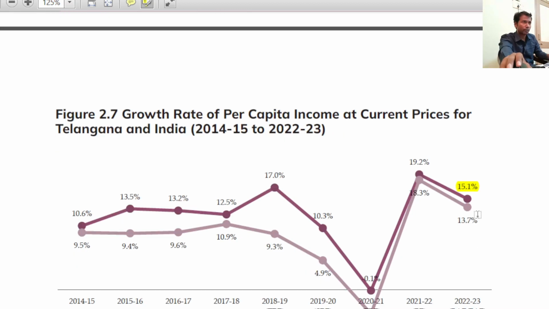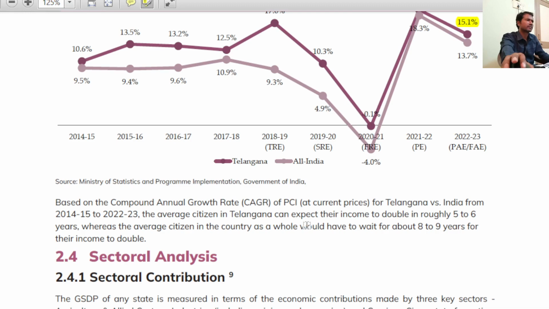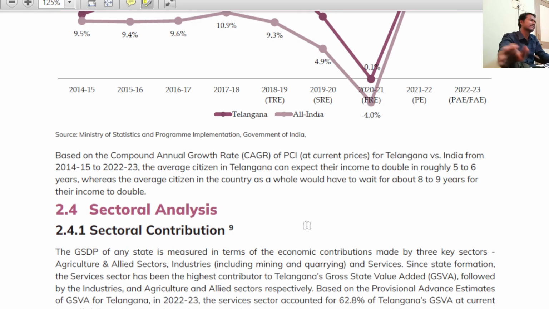It's up to you. But remember, sir, once again, the growth rate of per capita income of Telangana has always been higher than that of India since its state formation. There is no dip. You can see it, except for Telangana's GDP at constant prices. In constant prices of Telangana GDP, that is real GDP, in 2014-15 there was a dip, only for one year. After that, it was higher than that of India, right? Remember that particular exception. It can be important.